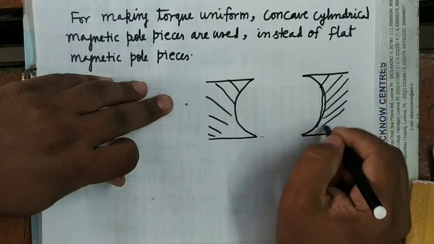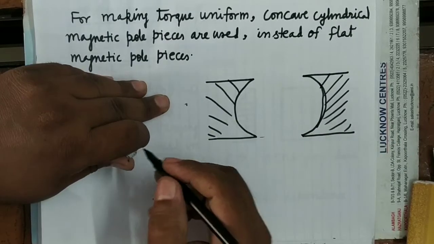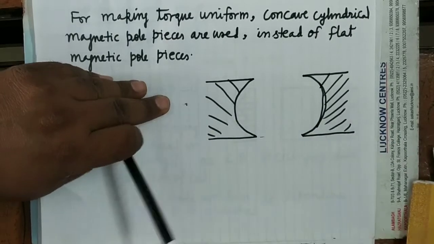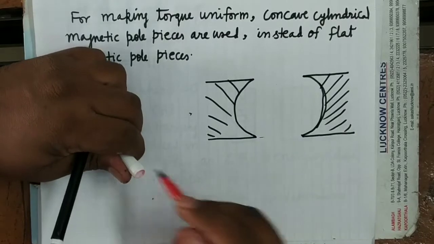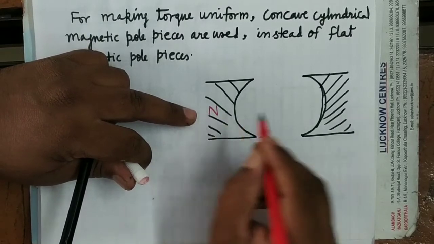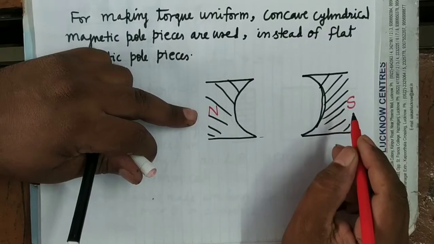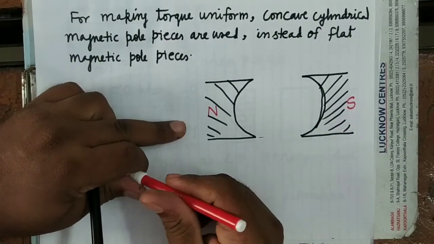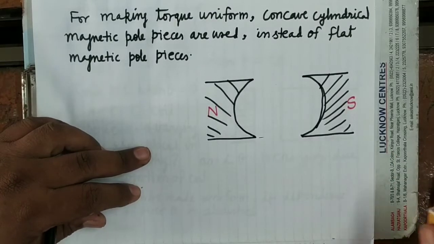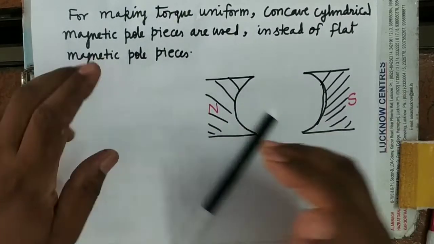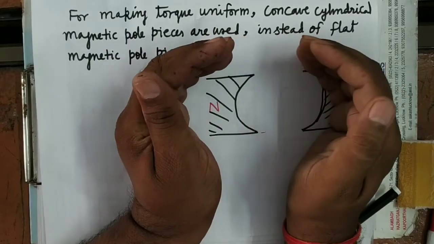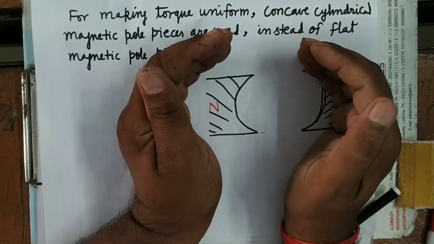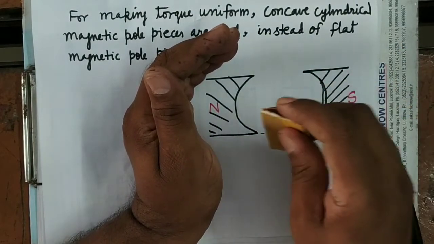And these concave cylindrical magnetic pole pieces now produce a radial magnetic field. Radial magnetic field means along the radius of the plane of the coil. Means if you see here, the pole pieces are like this, and this is the coil.